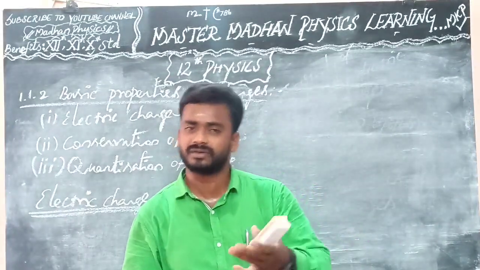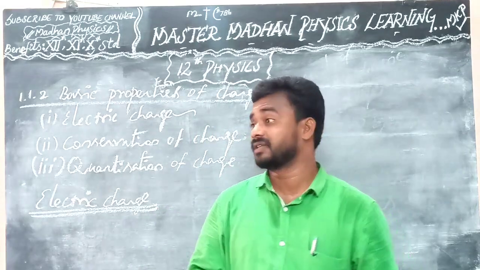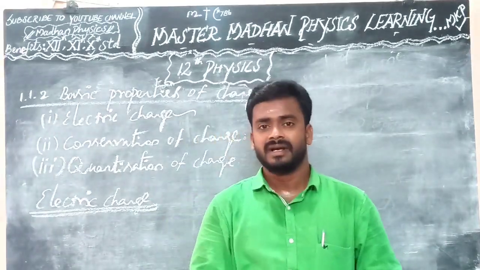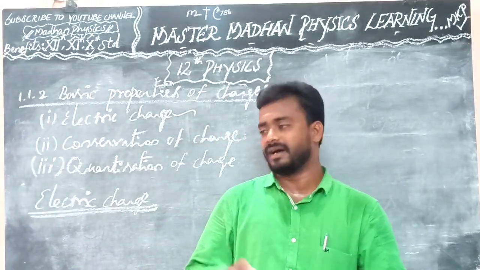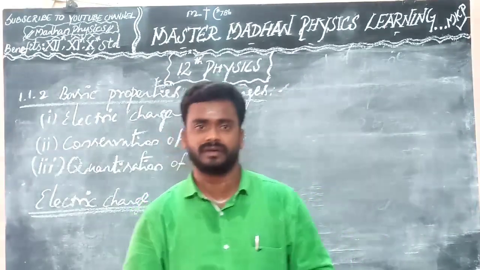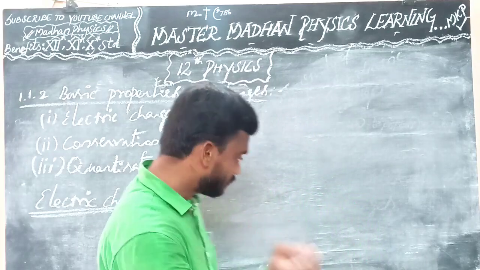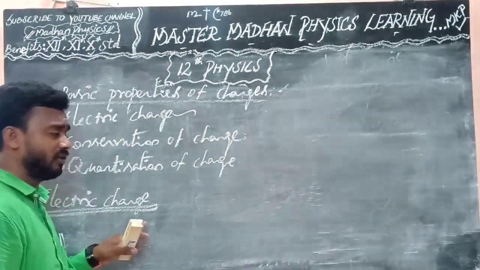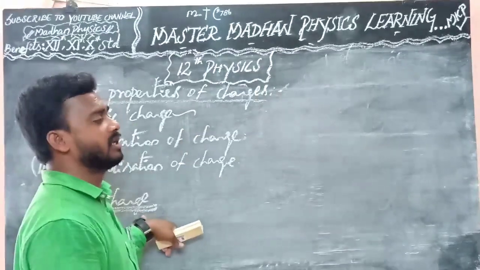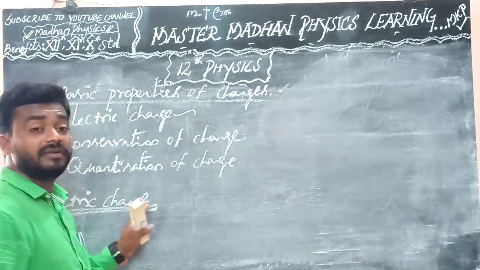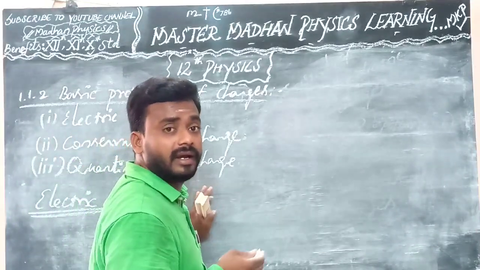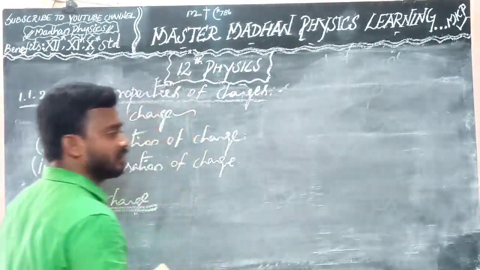In a lower standard you studied that atoms consist of tiny particles. They have the proton, electron, neutron. The electrons go around the nucleus, right? So you have to follow that procedure here. Electric charge: most of the objects in the universe are made up of atoms, which have proton, electron, neutron.